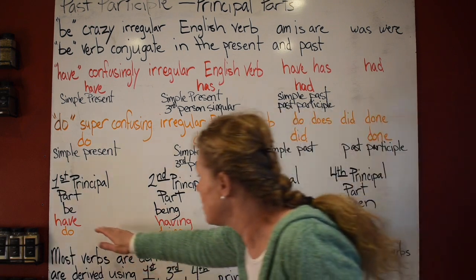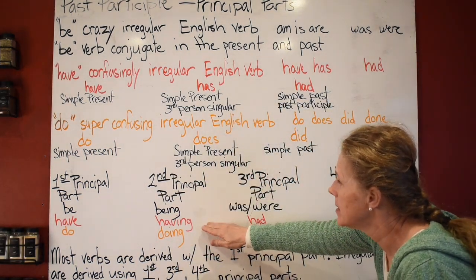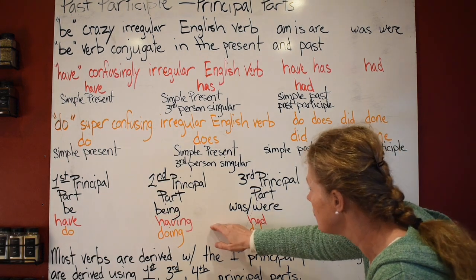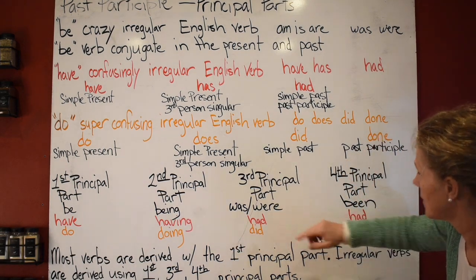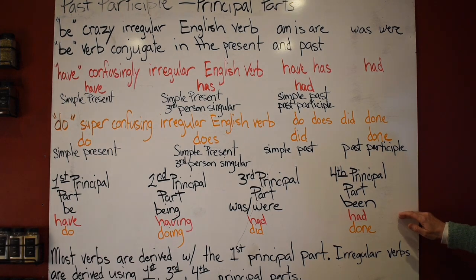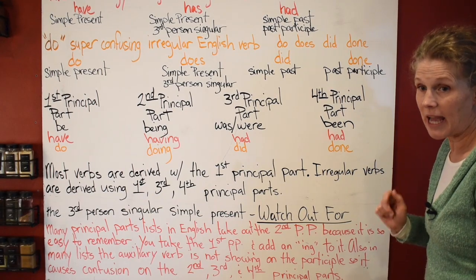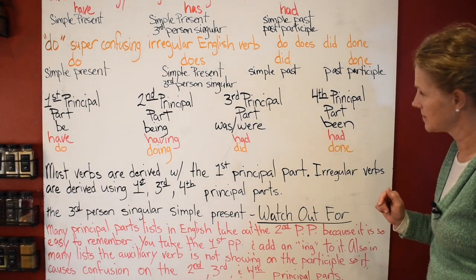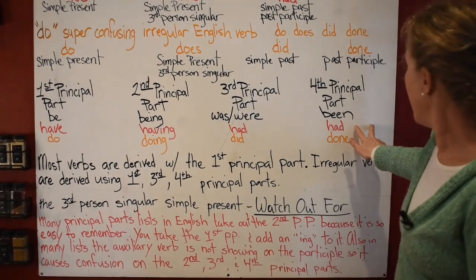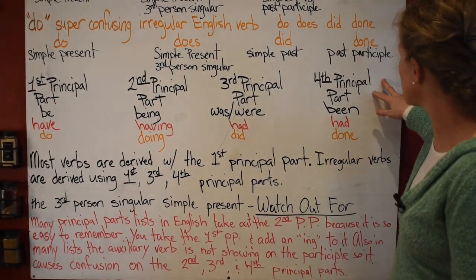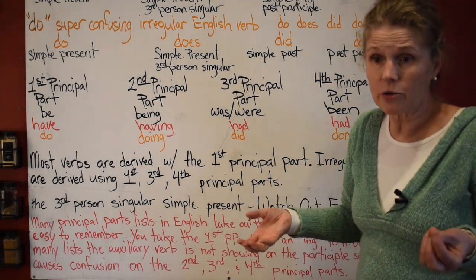Okay, so now look, have. It's your first principal part. The second principal part is having, off of have. The third principal part is had. And then your fourth principal part is had. I have had. You could say she has had, right? So you just need to remember how to use those. And also, you need to remember if you're using it as a participle, participles are shared with adjectives.